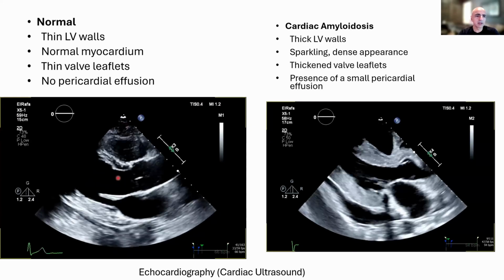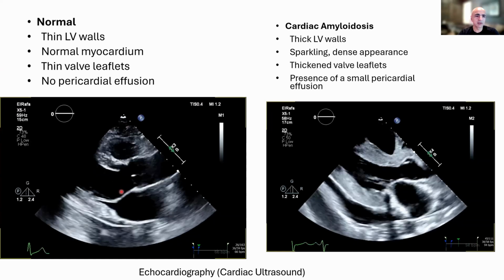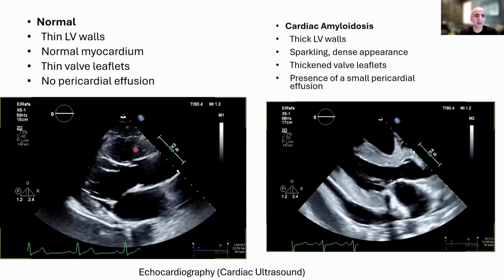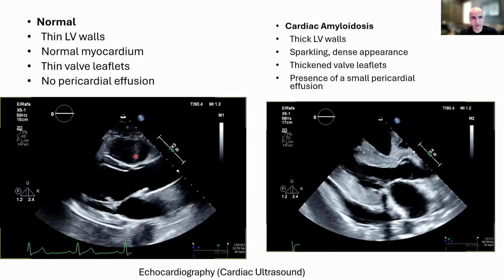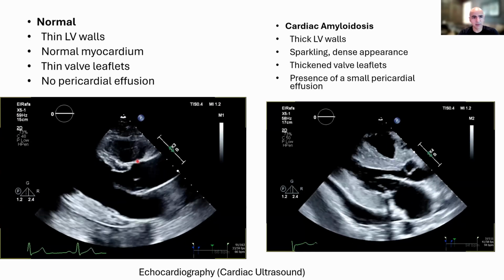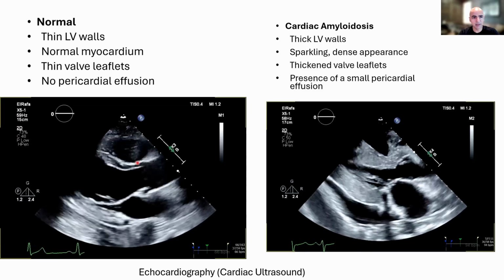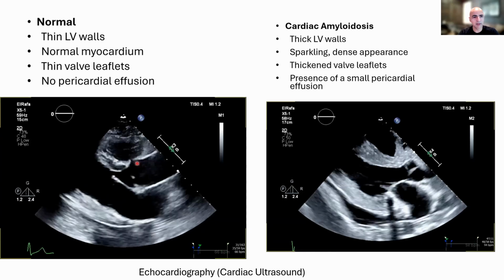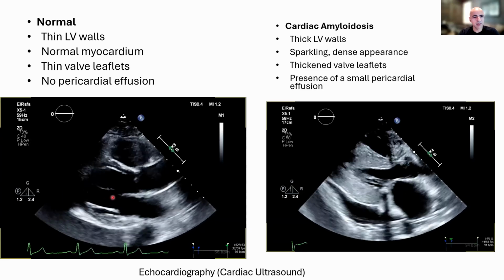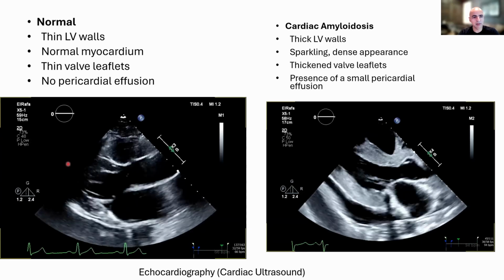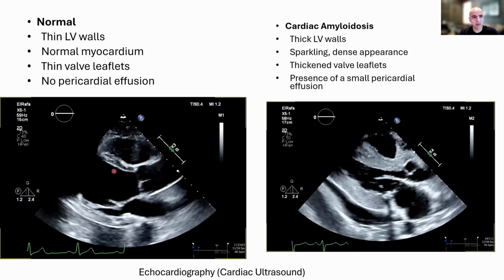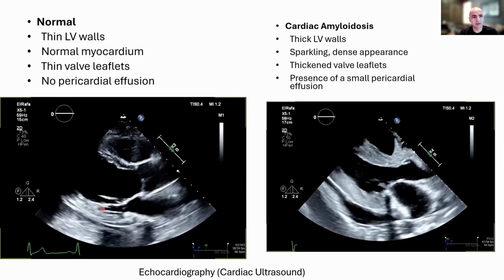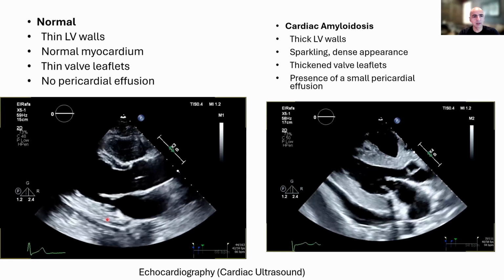You can see here, this is the left ventricle, this is the mitral valve, this is the left atrium, this is the aortic valve, and this chamber here is the right ventricle. This is called a parasternal long axis view. We are examining the heart just to the left of the sternum, and looking at it in long axis. As you slice the heart in this direction, you can see the septal wall and the posterior wall, and you can see what the relative thickness of these walls should be.